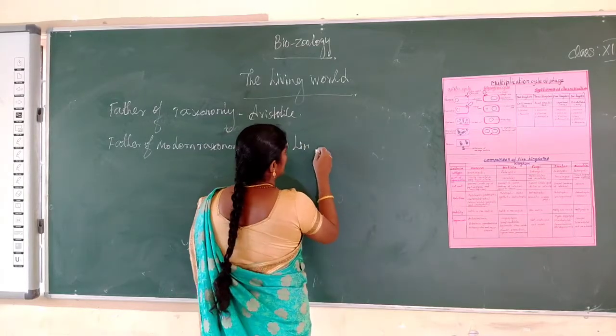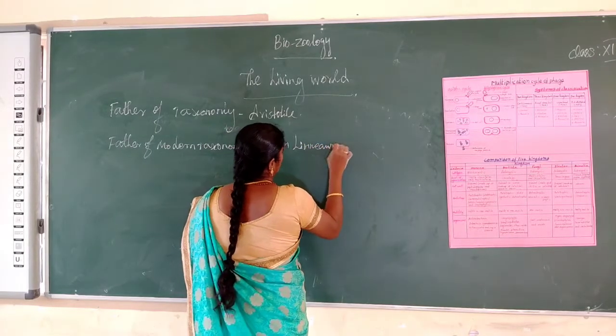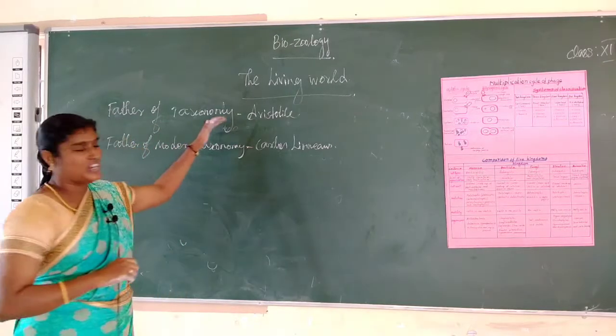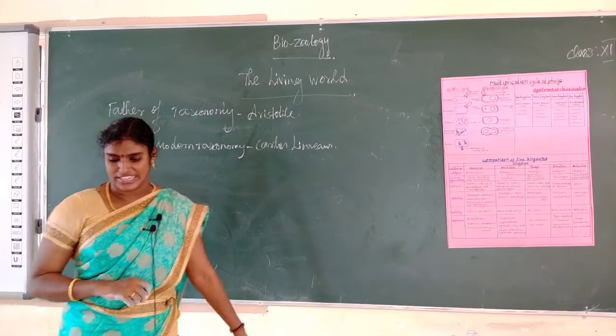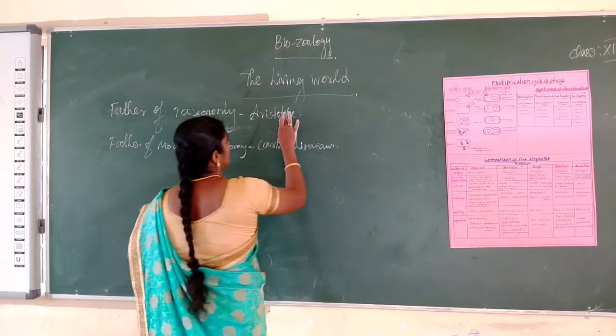Aristotle is also the father of zoology.